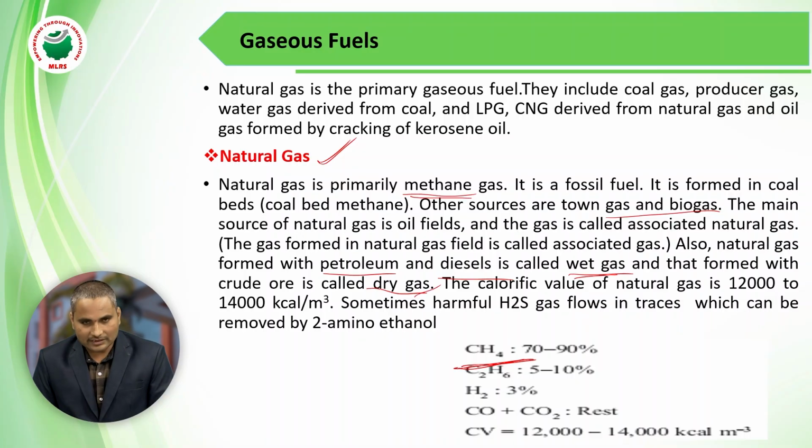So natural gas mixed with lower hydrocarbons is wet gas, and with higher hydrocarbons is dry gas. The calorific value of natural gas is 12,000 to 14,000 kilocalories per meter cube. The main composition of natural gas is methane.